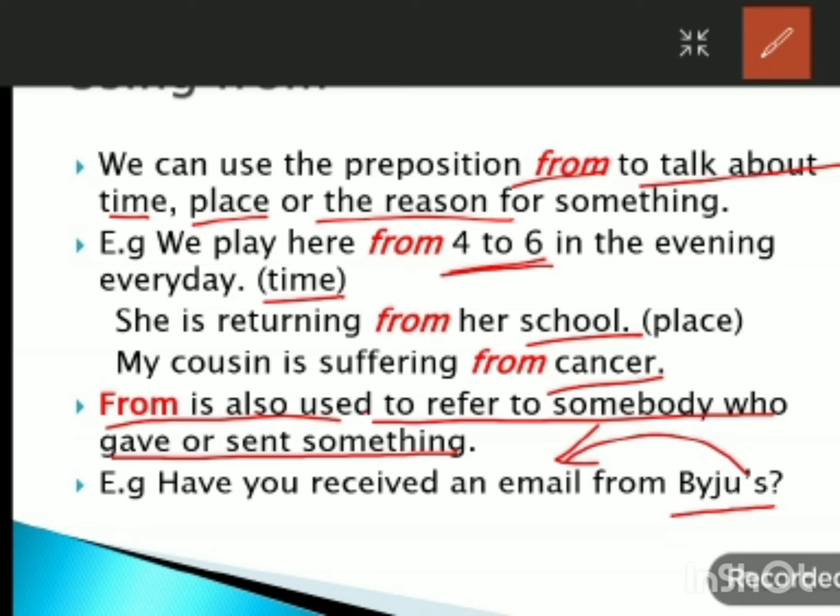So you can say, have you received an email from Byju's? Or you can say, I received a gift from my parents. So this from is used to refer to somebody who gave or sent something.